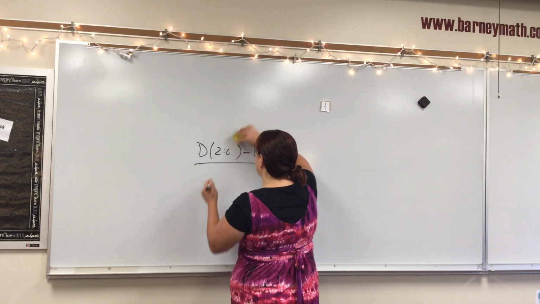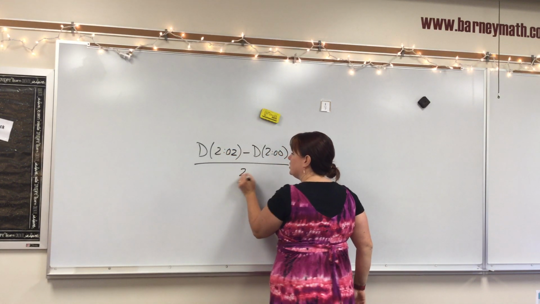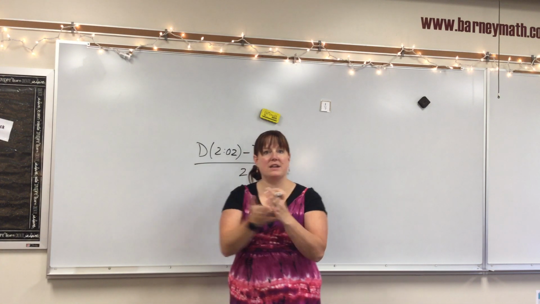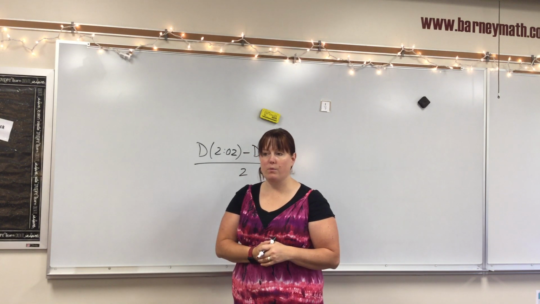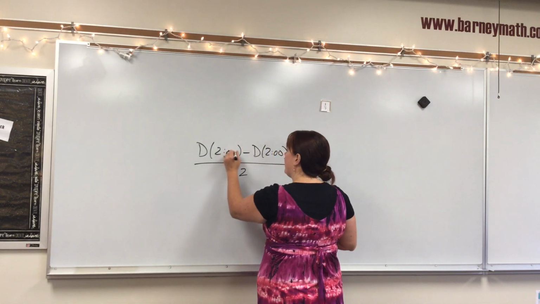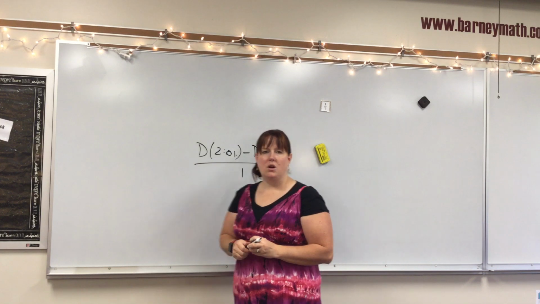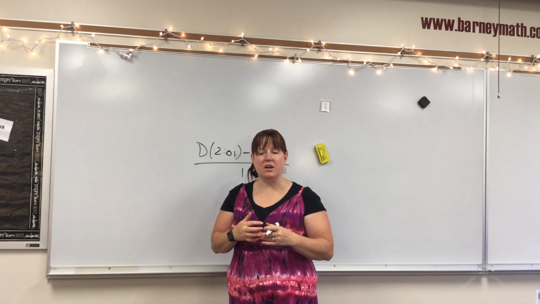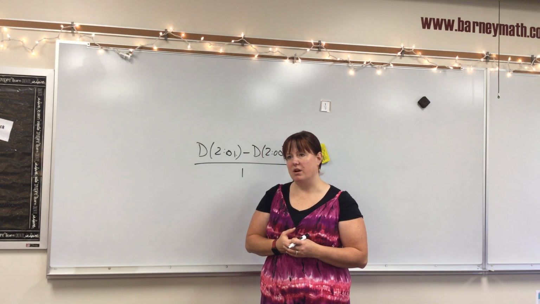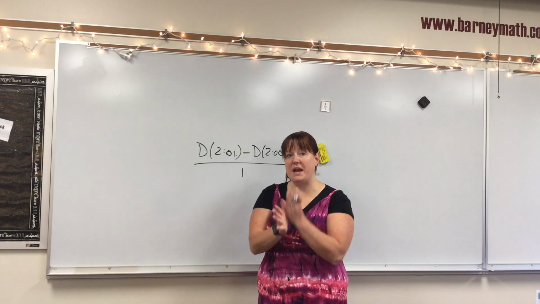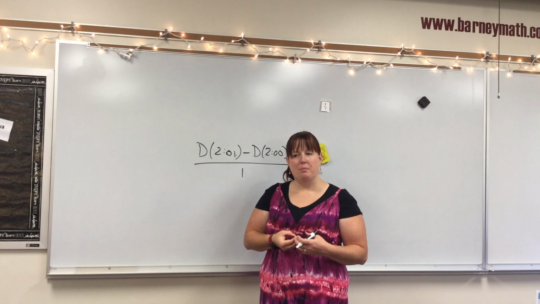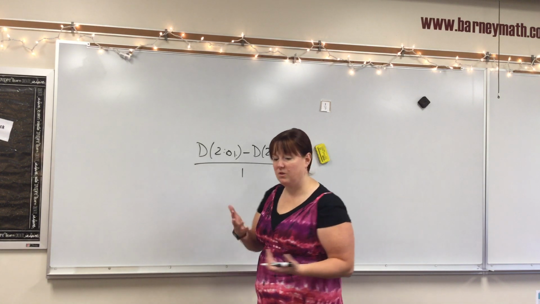So what if I did this at 2:02, 2 minutes? That would give me a much closer approximation of how fast I'm going right at 2 o'clock, right? But I want to get even better than that. So I'm going to go at 2:01, 1 minute. Okay? And I can get even better and better. And so the question is, how do I mathematize this even a little bit more to figure out how I can get right up to 2 o'clock? Because I can keep making this interval shorter and shorter and shorter, but how would I write that with math? So let's take a look.